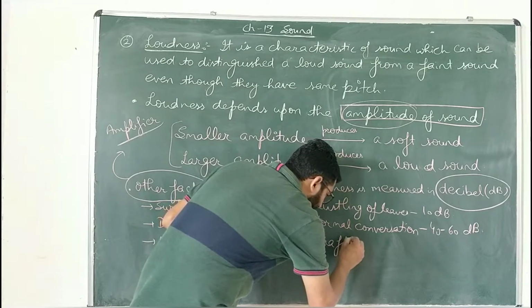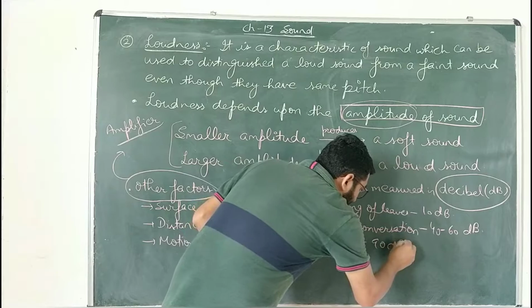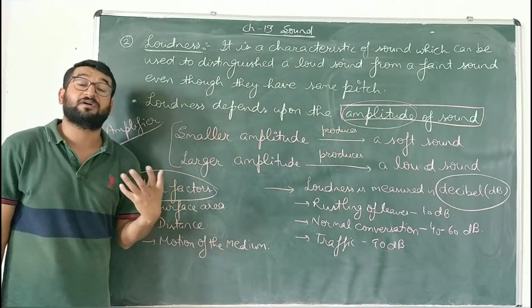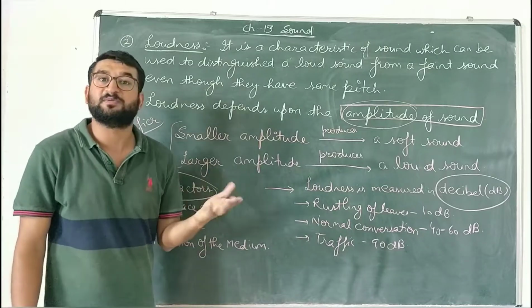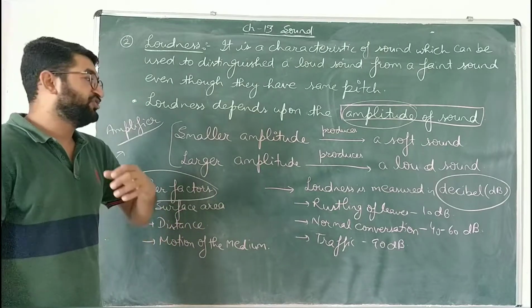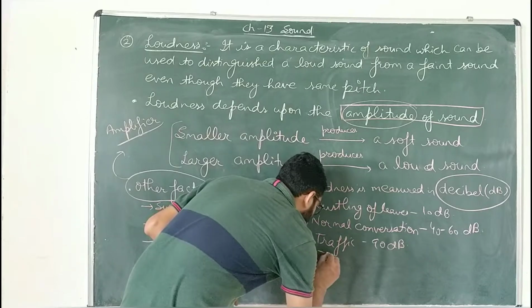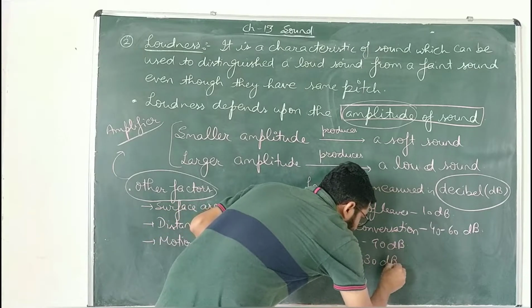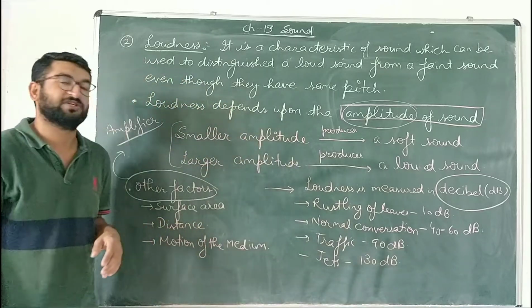Heavy traffic will produce 90 decibel, a very loud sound, very irritating, that may even cause harm to our ears. The jets produce 130 decibel sound, that is very loud and may be harmful for our ears.